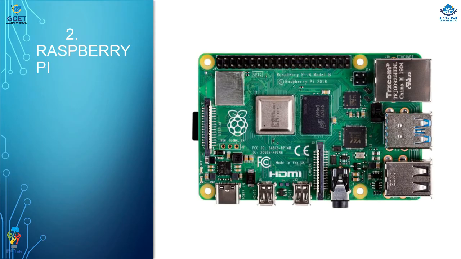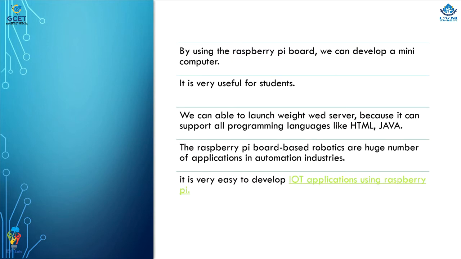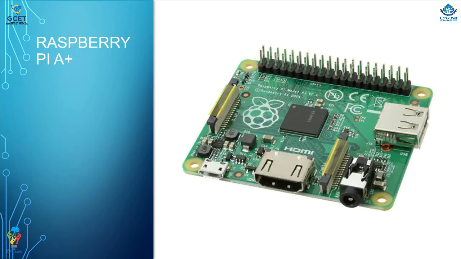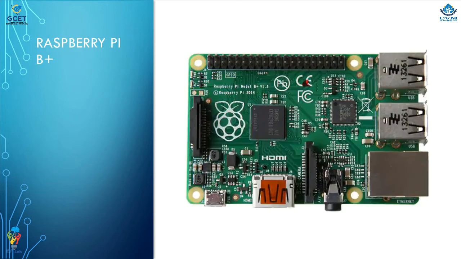Now coming to Raspberry Pi. Raspberry Pi is like a small computer. The Raspberry Pi can be easily plugged into a monitor, computer or your TV. The Raspberry Pi supports all programming languages like HTML, Java, etc. Raspberry Pi board based robotics have a huge number of applications in the automation industries. This is a schematic of Raspberry Pi A+. This is the Pi 2 Model B and this is the B+ model of Raspberry Pi.